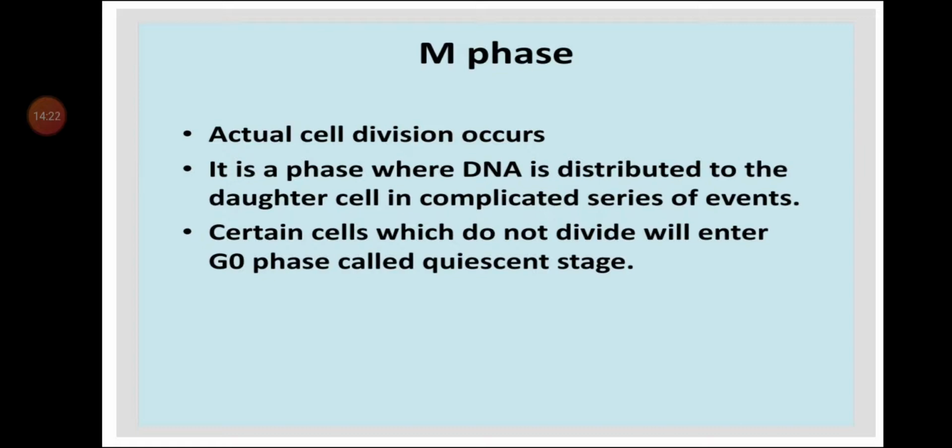Certain cells which do not divide will enter the G0 phase, called the quiescent stage. I already discussed that in the quiescent stage, cell division does not take place. So the cells which are going to divide go through mitosis and meiosis, and the cells which are not going to divide are in the G0 phase. Further in this chapter, we will study the types of cell division, that is amitosis, mitosis and meiosis, in detail.